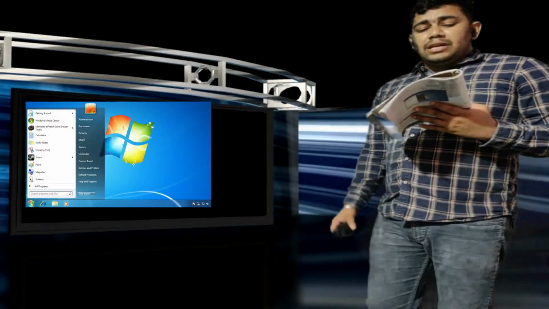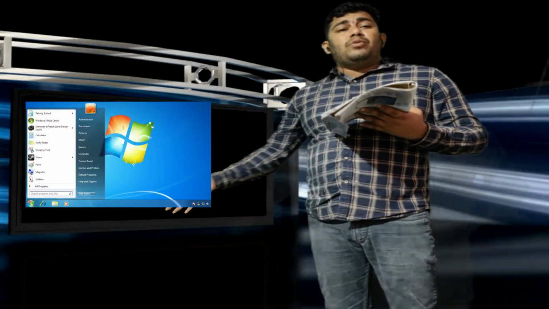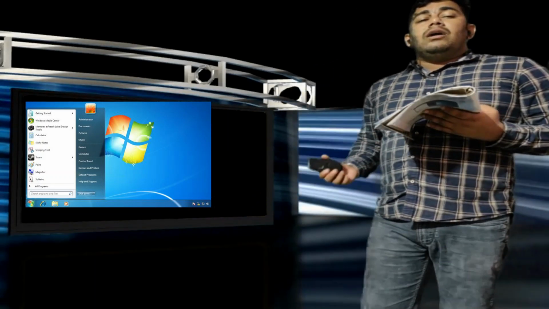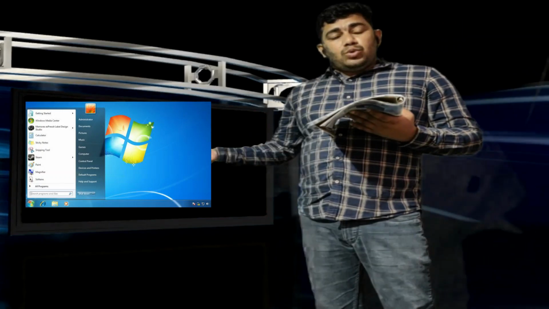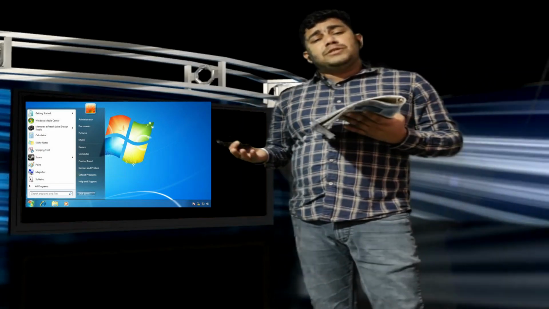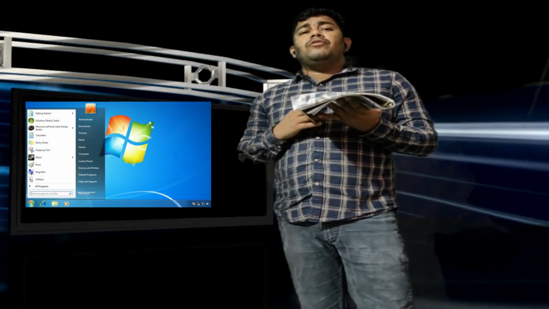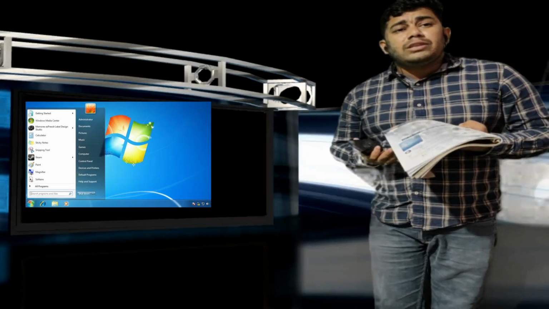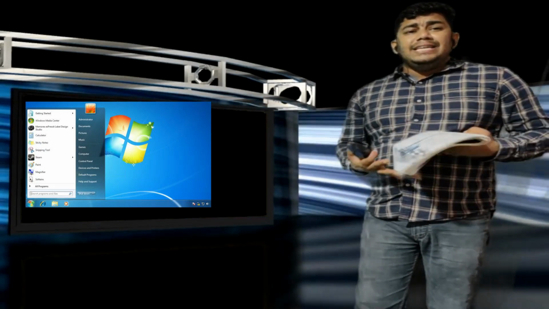So this is the work of a folder, that we can keep all the documents, everything in one organized manner. Then the start menu, you can see on the bottom side of the desktop, of the Windows screen. Whatever you have, you can store there. In the start menu you will find many options, like the control panel, the run option, then all programs, or whatever software you have installed, you will find it there. So it is very easy to use.